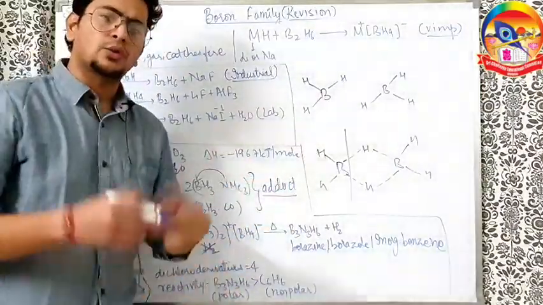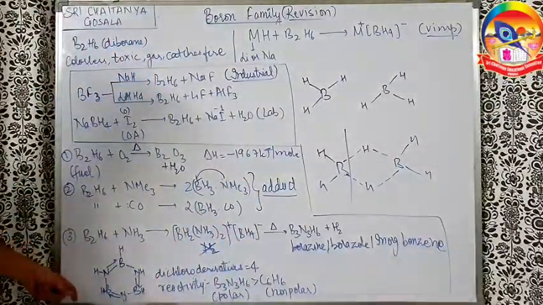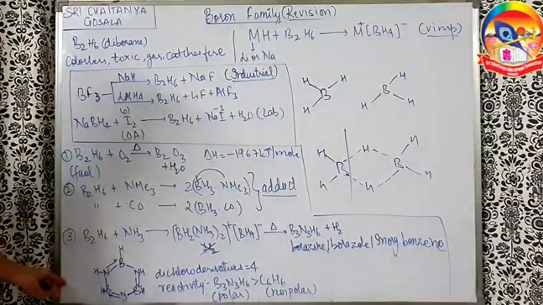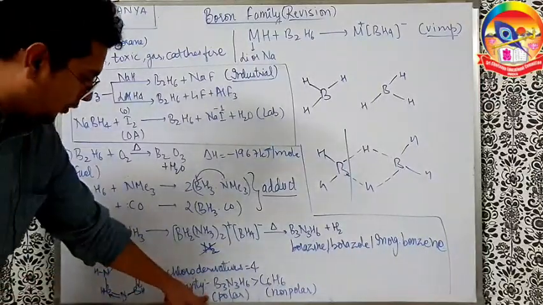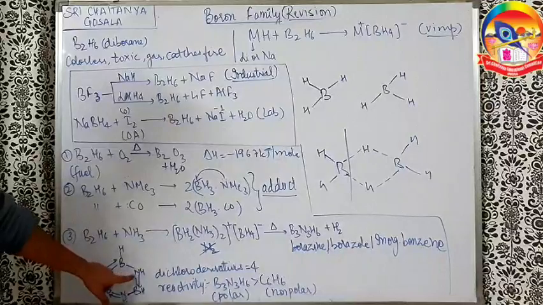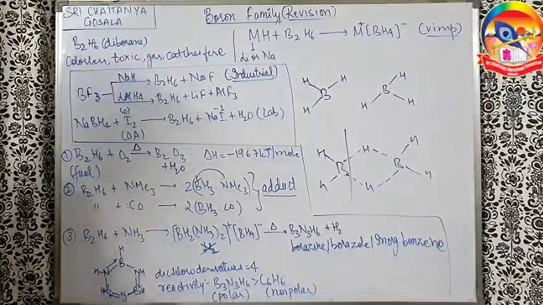Borazine, borazole, also known as inorganic benzene, is B3N3H6. The structure is like this. Each nitrogen is making a coordinate bond with one of the borons, kind of looking like benzene. But the reactivity of borazine, or inorganic benzene, is more than benzene. Why? Because boron and nitrogen have different electronegativity. So this is a polar bond, and obviously polar molecules are more reactive than non-polar.